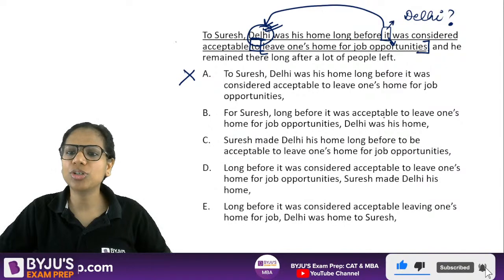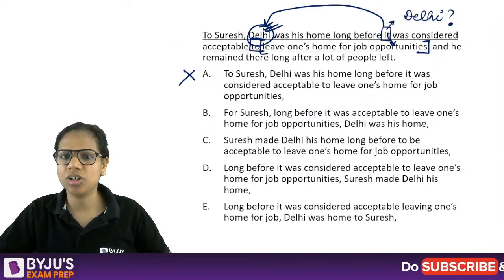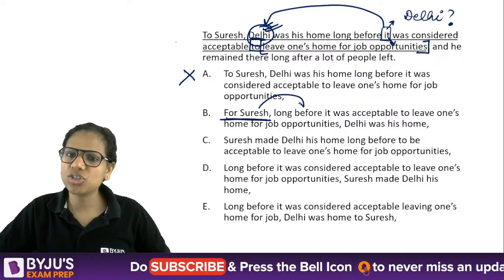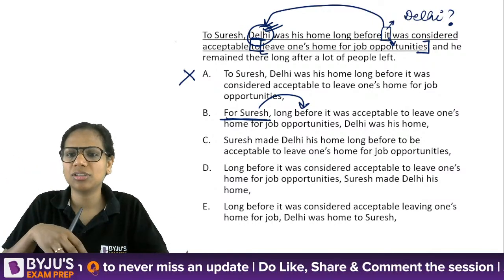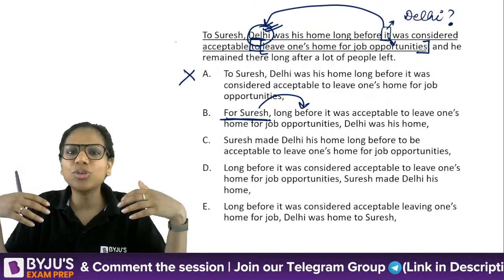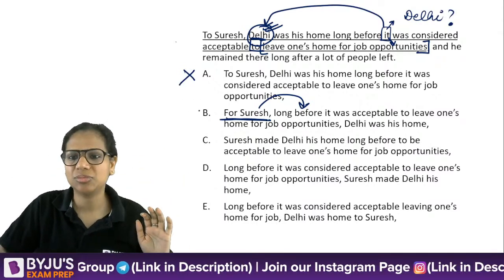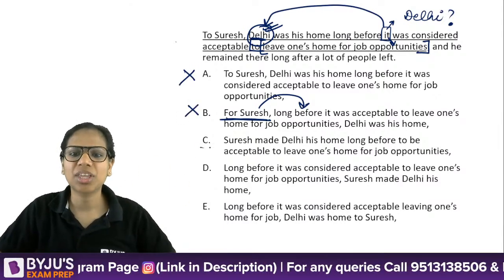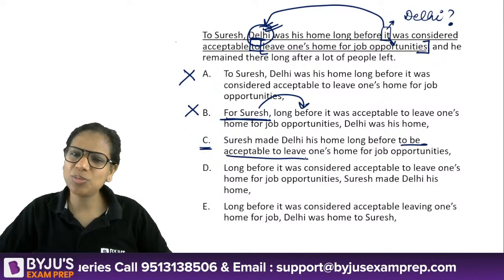For Suresh, long before it was considered acceptable to leave one's home for job opportunities, Delhi was his home. Okay. For Suresh, long before, what I'm trying to say is, long before it was acceptable for Suresh. So it's not that Suresh found it hard to accept, right? So B again gives a distorted meaning. The acceptance is not for Suresh. See, Suresh made Delhi his home long before it was acceptable to leave one's home.